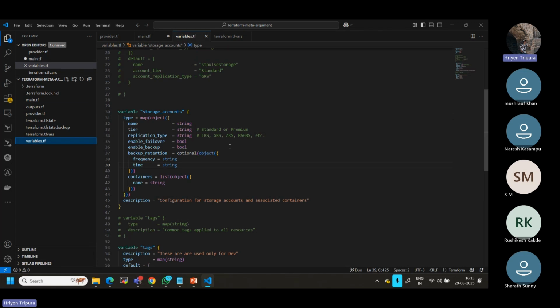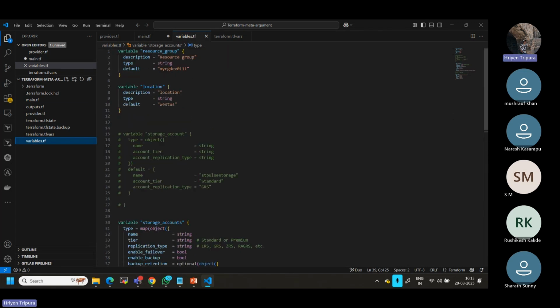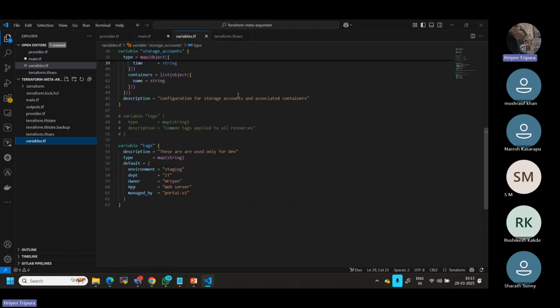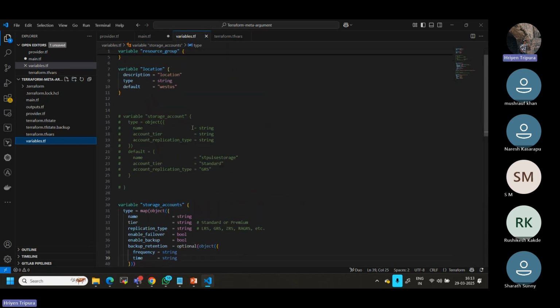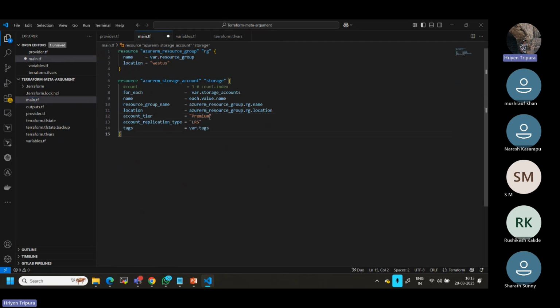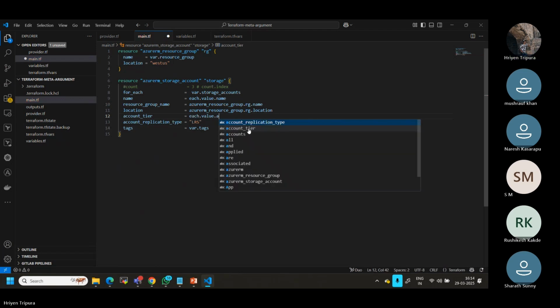The old variable file, right? This one is the old one. There is an old variable file for storage account. Where is that? Okay, I have already commented it out. Good. So it will take the new one only. Now I'll go back here. Then here also, if you want to call the account tier, you can use it as value dot account tier.